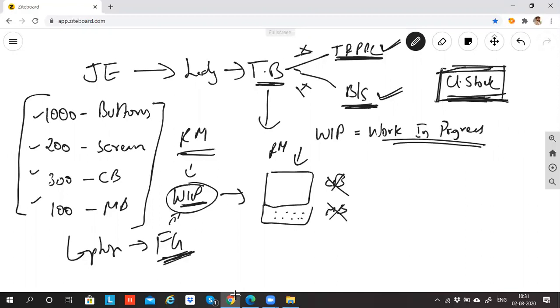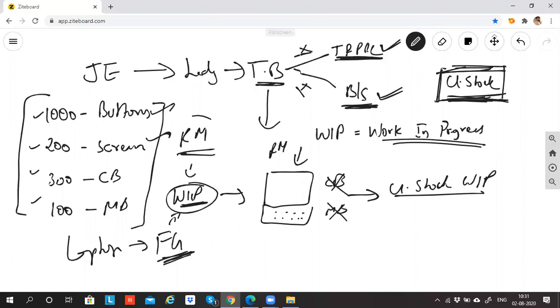So during the year end, on 31st March, some factory members have taken the buttons and attached the screen. By the end of 31st March night, the accounting year is over. So what will they do with the laptop? They'll destroy the laptop or again remove all the laptop parts? Not possible. So they'll have certain laptops which are half done. This is called work in progress. So this will be the closing stock of work in progress.